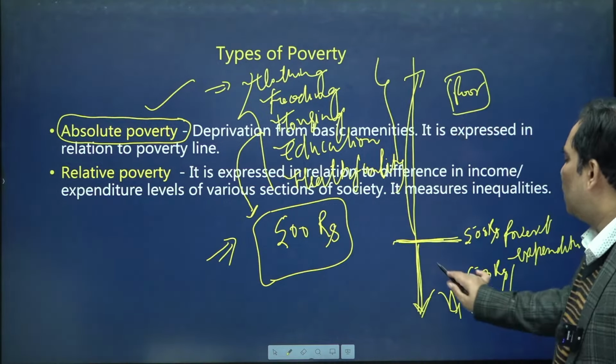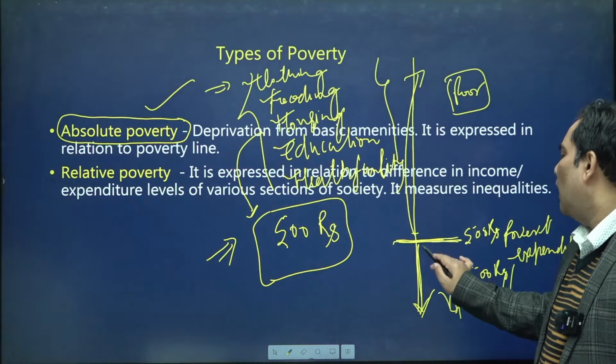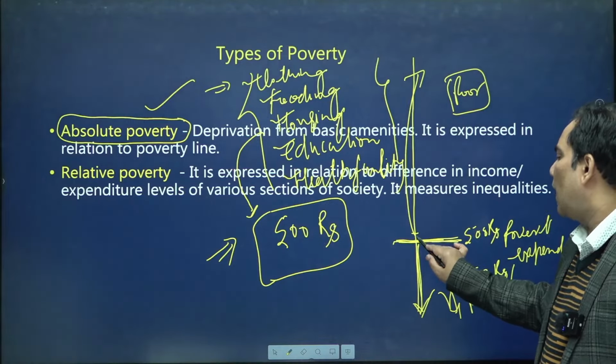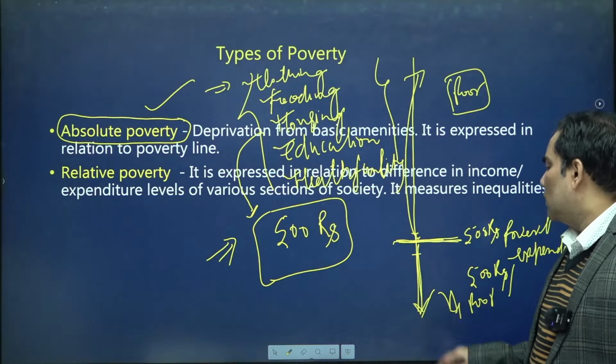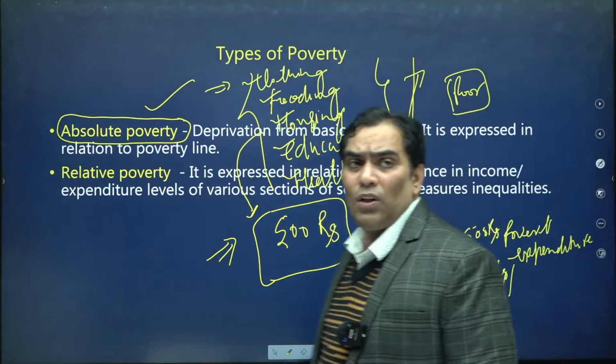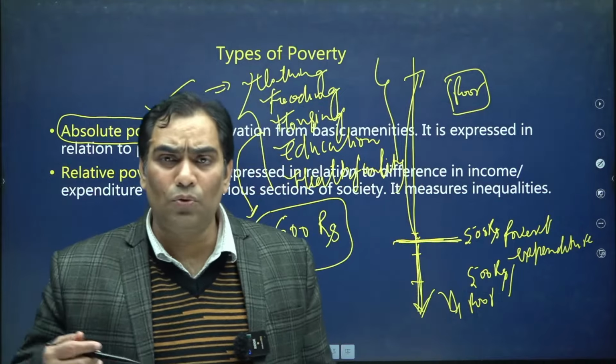Some people may be here, meaning they are not poor, but they are very close to poverty. Some people may be here. So that is the case of absolute poverty.